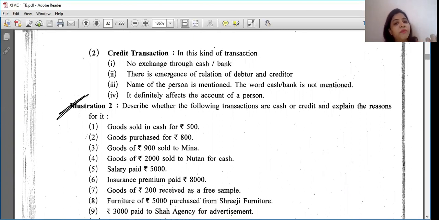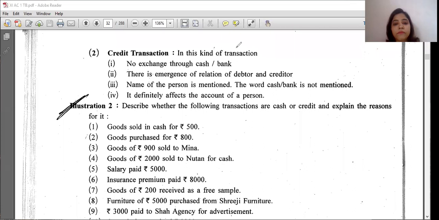We are purchasing goods of 10,000 from Mr. A. It means it's a credit transaction because the name of the party is given. Whenever the name of the party is given and no word cash or bank is mentioned, it is a credit transaction.